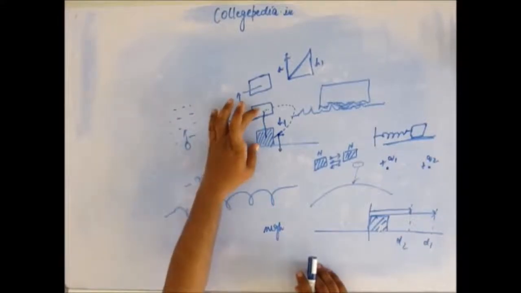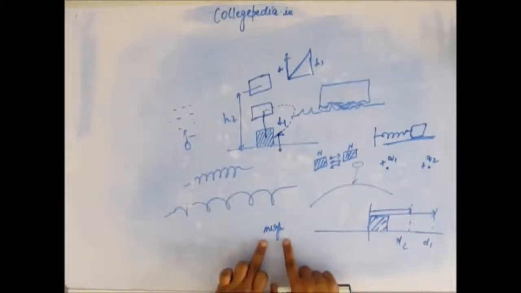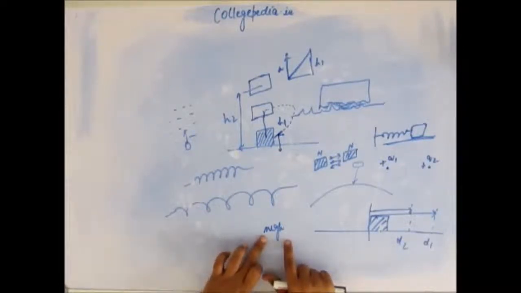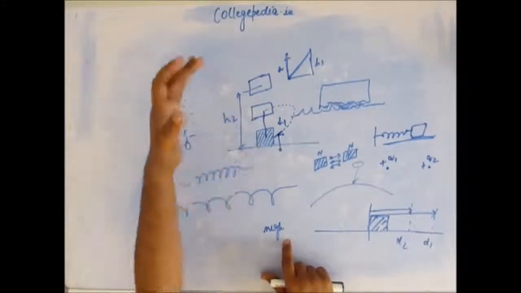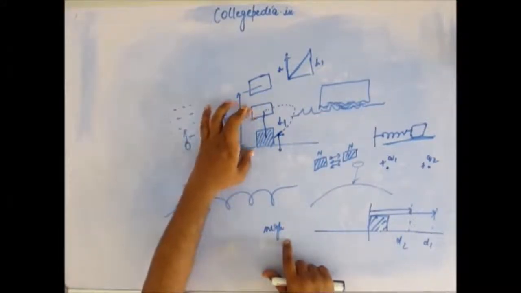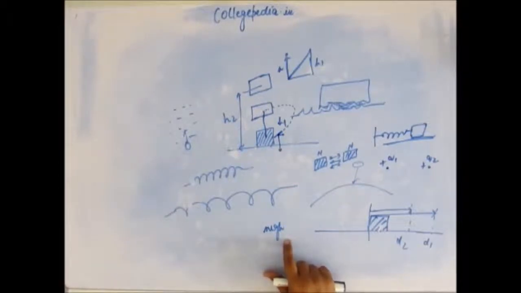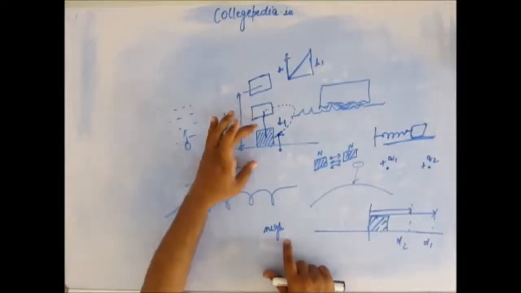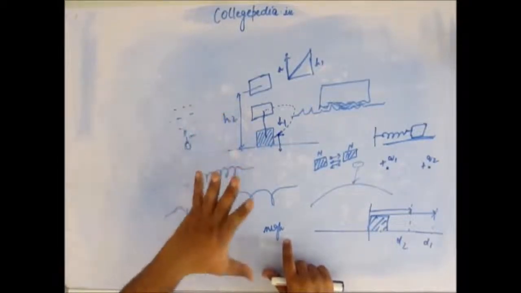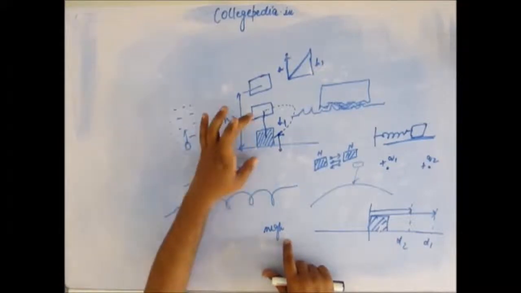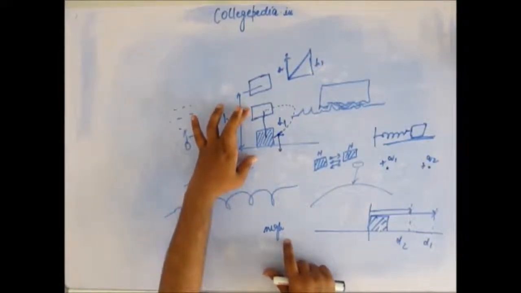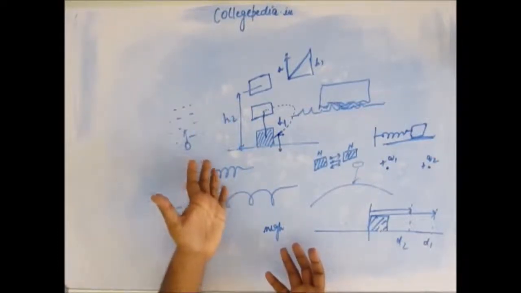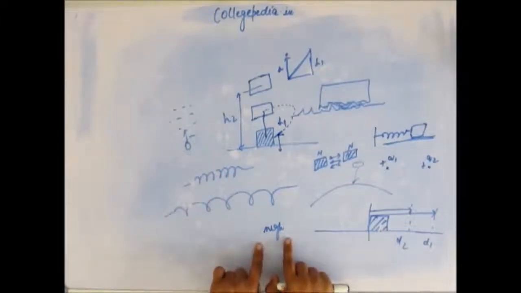Now at a height h, we know that potential energy is mgh. There is a defined potential energy of a body of mass m at a given height h. Whether it goes up and comes back, or it comes directly to the height h, it does not matter. Potential energy is defined at a height h because, from the previous discussion, the work done to bring the body to height h is fixed no matter what path we have followed. So whatever work we have done goes into the energy of the system, and the energy will also be fixed because work done is fixed.